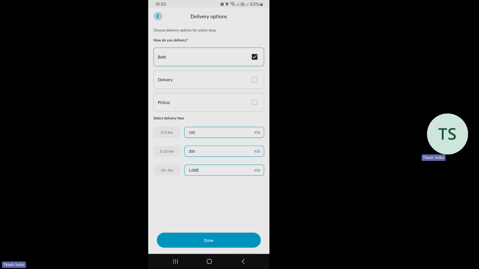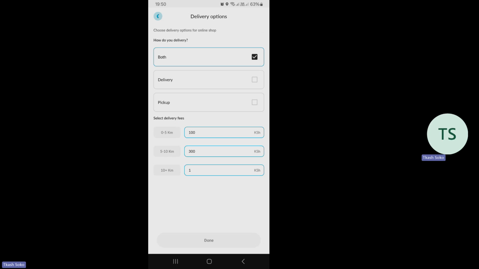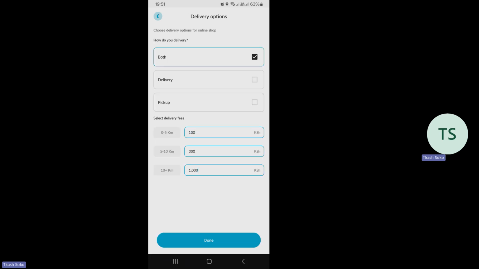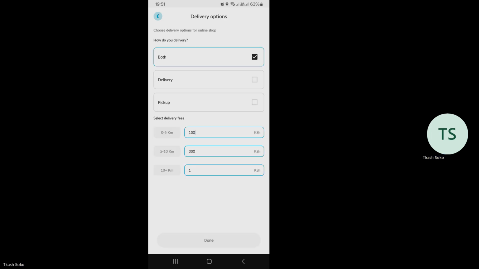Once you put these prices, the way you'd want them to appear, you press done. Any client who will try to buy from your shop via that delivery option will be paying the amount you have set. For 0 to 5 kilometers, 100. For 5 to 10 kilometers, 300. For 10 plus kilometers, it should be 1,000. So 1,000. That is how they will pay.